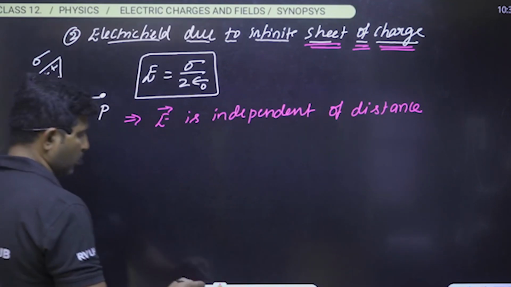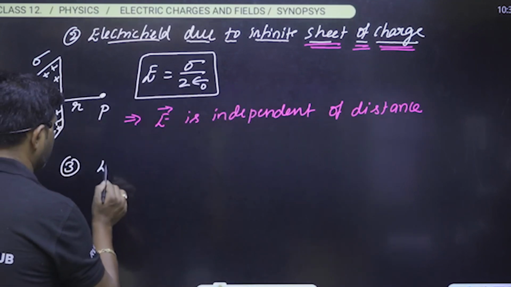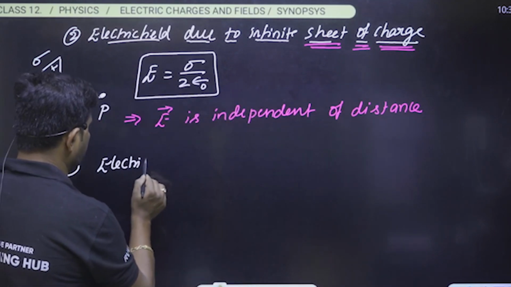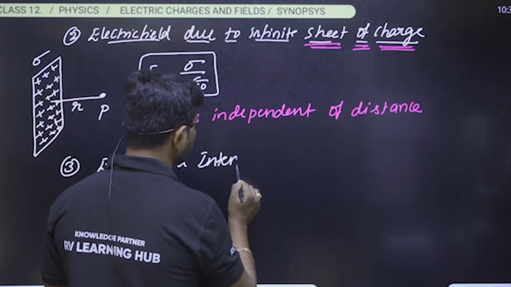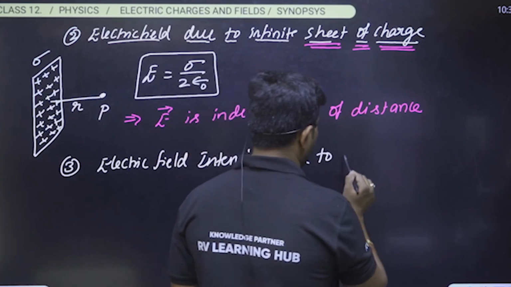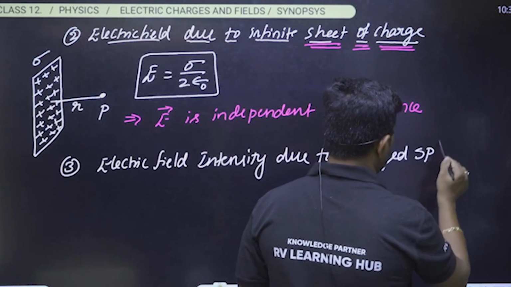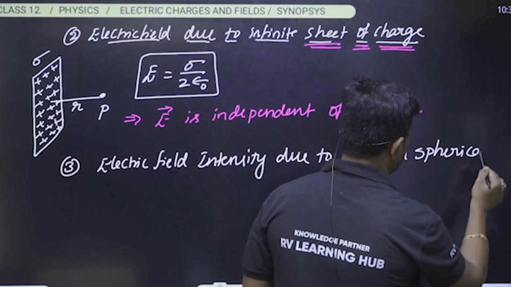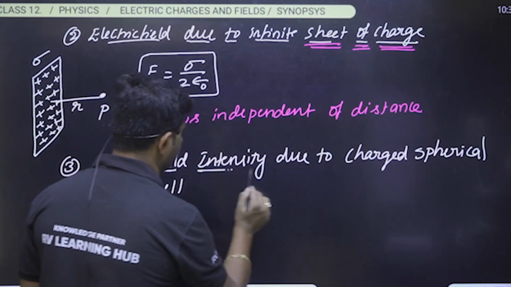So later, the third one we have to understand is the electric field intensity due to a charged spherical shell. So how can we write this?